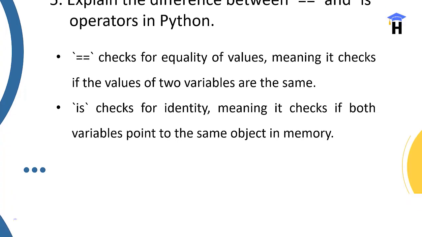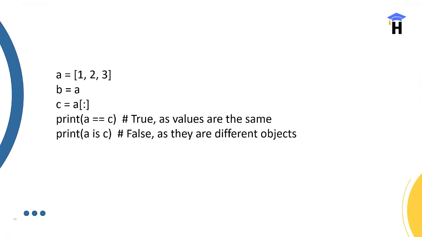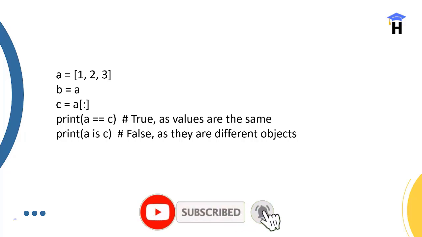For example, a = [1, 2, 3], b = a, c = a[:] (slicing). Print a == c is True, where the values are the same. Print a is c is False, as they are different objects. Got it?